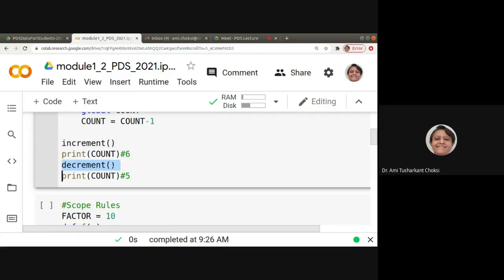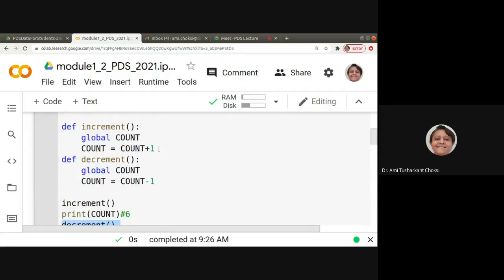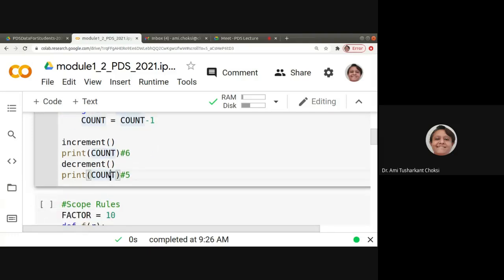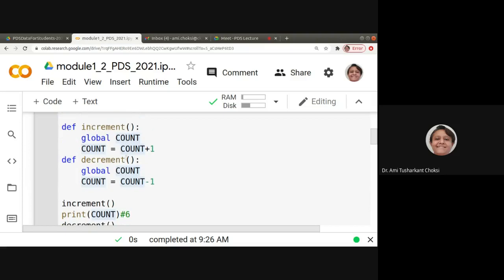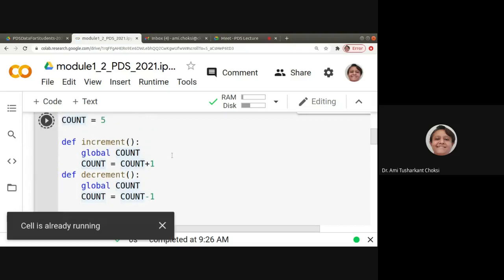Decrement. So whatever is the value of count that is globally available after executing the previous function, that value only we are taking here, global count. So count is equal to count minus 1. It will decrement this count and we'll be getting it as 5. Right? Let us run this and check it out.